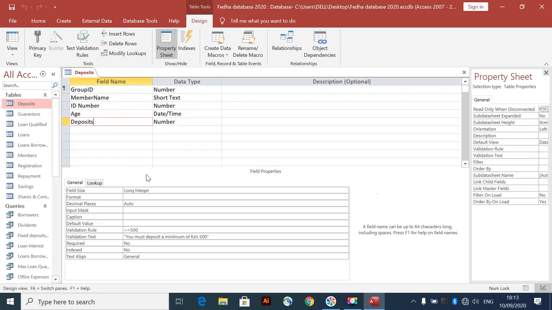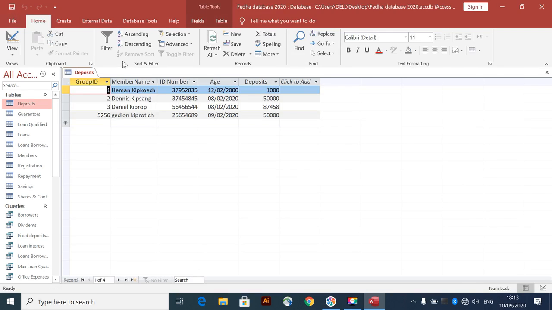As you can see, each member must deposit something, which your details will be recorded under the deposit table. So as you can see, there's a group ID, there's a member ID, which is short text, ID number, age, and the deposit. So as we can run it, you see that it has run well.